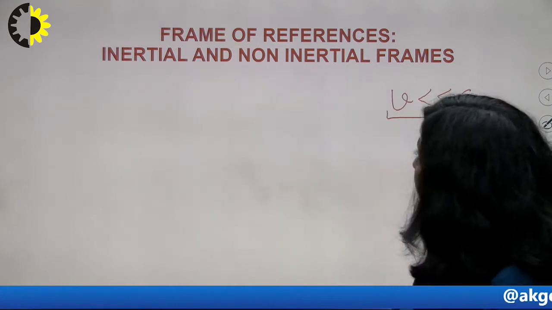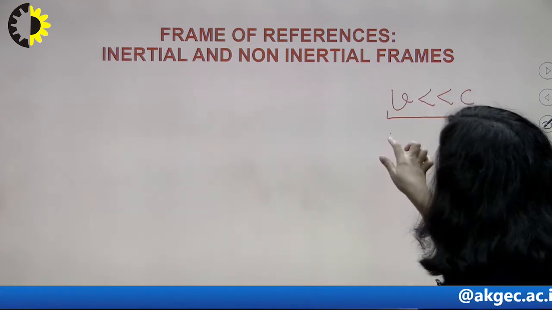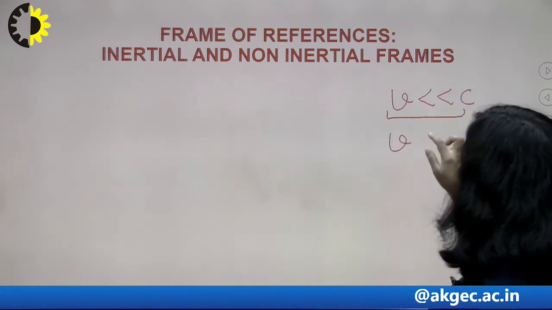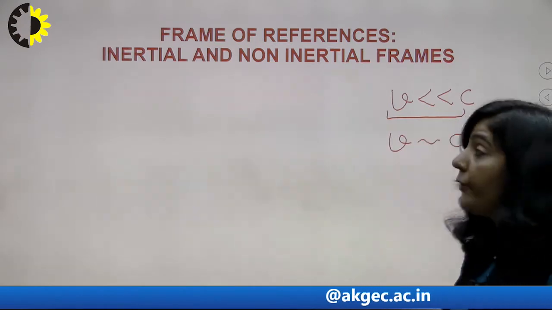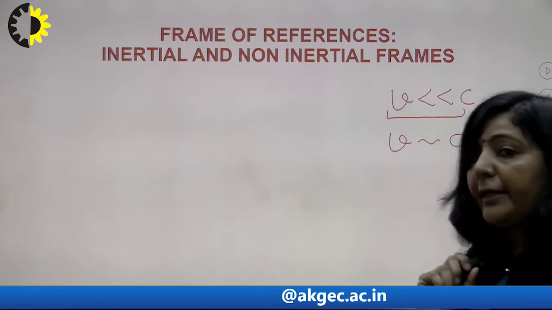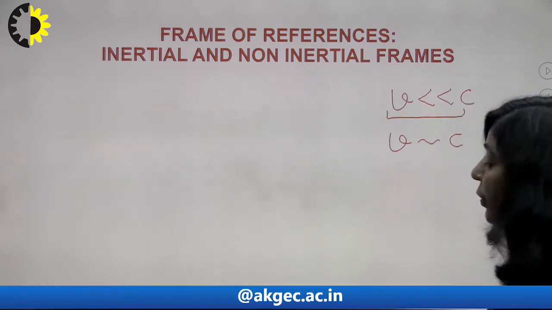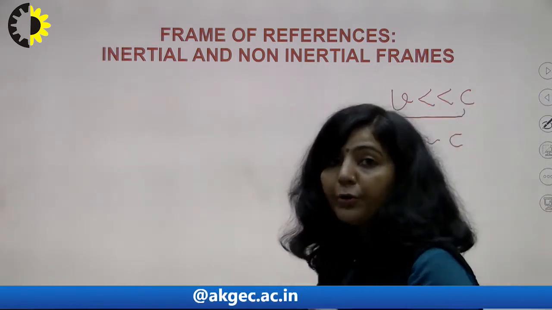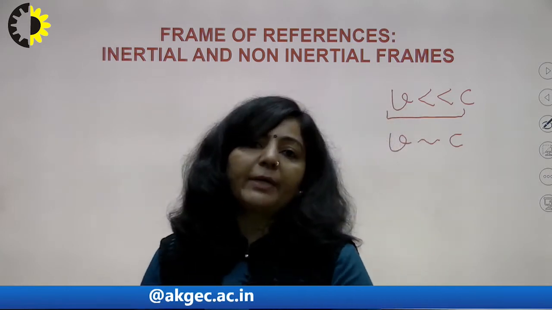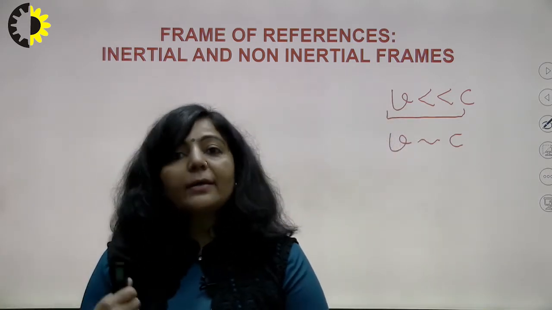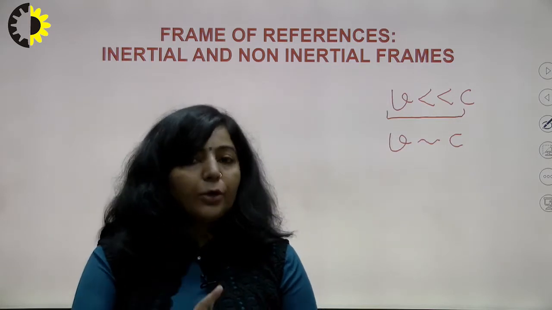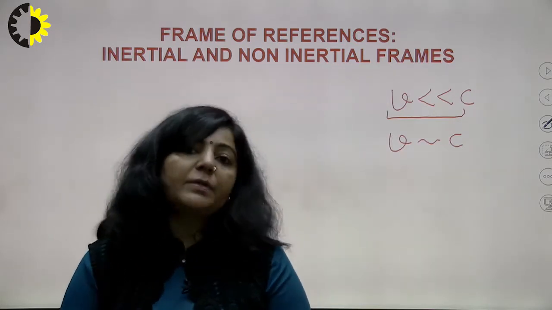Second, if you have an object which is moving with a very high speed, comparable to the speed of light, then you cannot apply Newtonian mechanics or classical mechanics to describe the motion of this object. In that case, you have to apply this new field, which is known as relativistic mechanics.